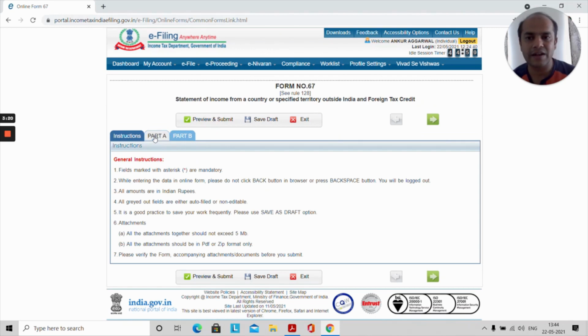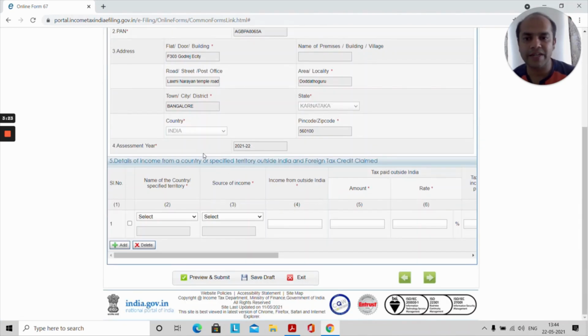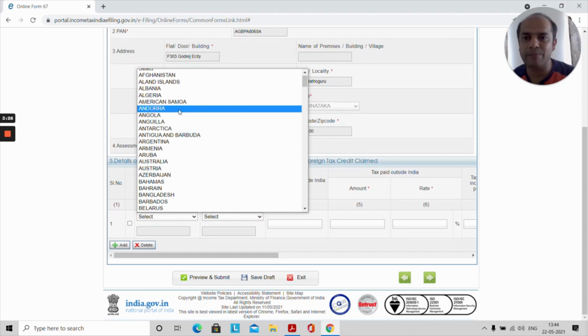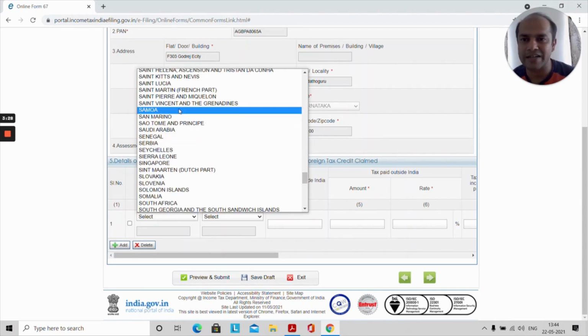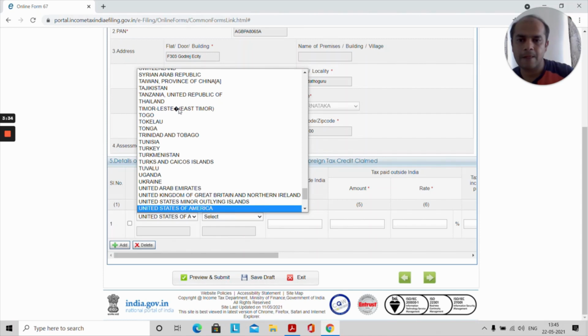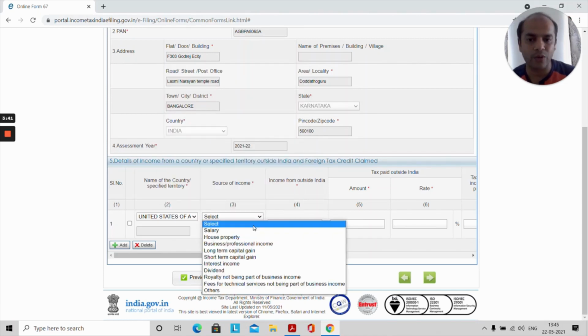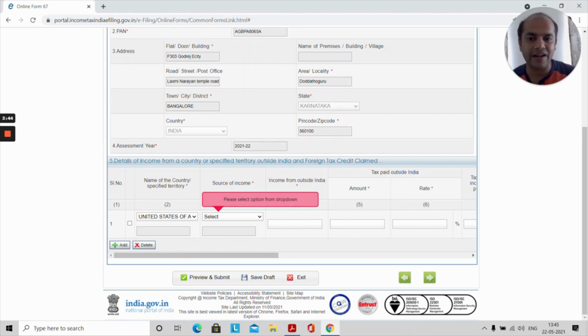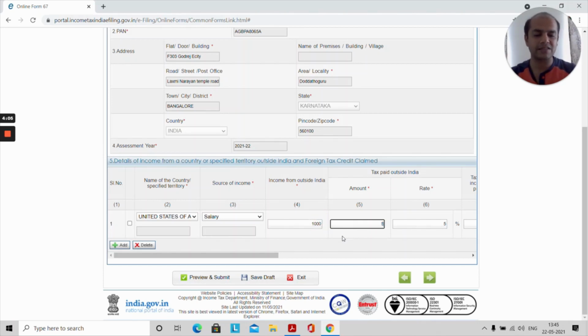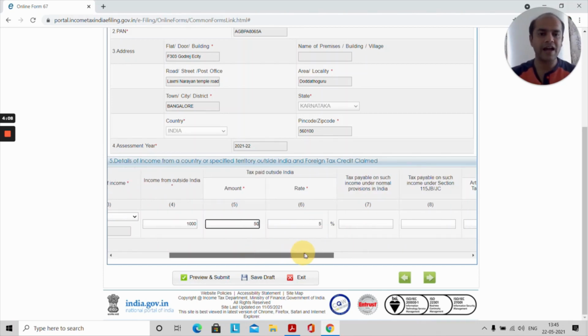So we go into this, we go to part A of here. Okay, your details are there. Now you take the country. In my case, it was United States, so I will go to United States of America. You choose what is the source of the income. Then let me use the word salary. Then you type in the amount, whichever is there. I'm putting in 100 rupees. Suppose there was a 5% withholding tax. So I'll just say 5 rupees has been withheld at 5%. Suppose this was 1000, it will become 1000, and this will become 50. Okay, I'll scroll to the right.